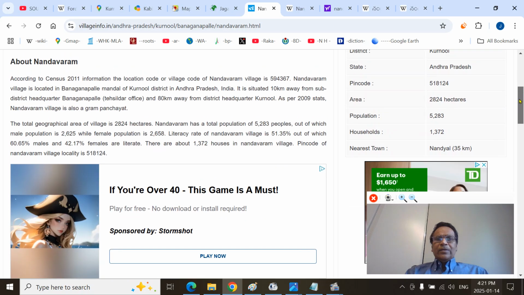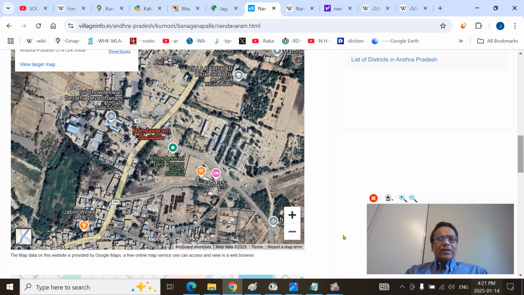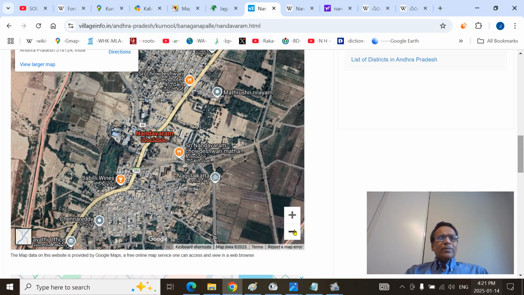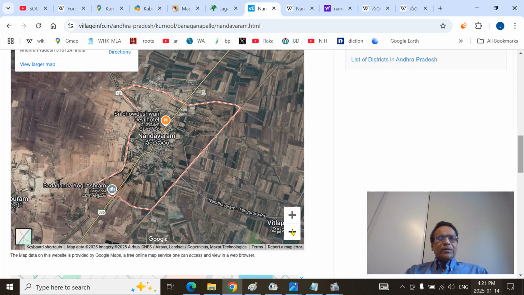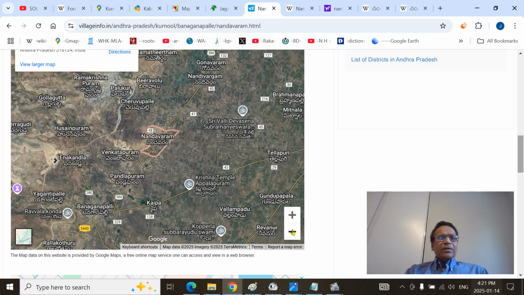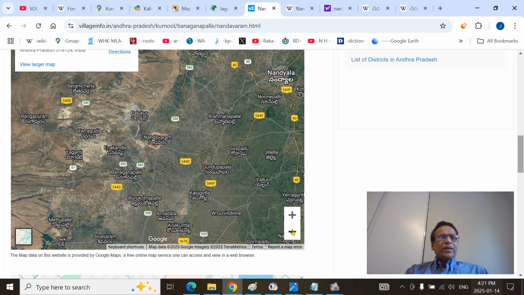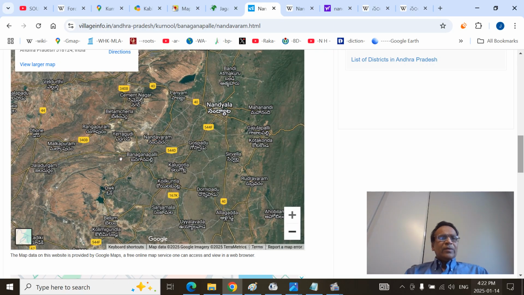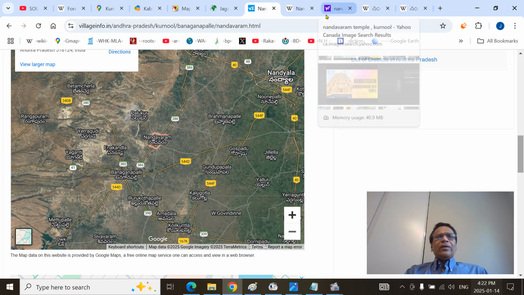Here you can see the village information, and I will show the village on this map. So that is the village, Nandavaram village here, and this is the Kundu river valley, that means the Kundu river basin. The Kundu river will be in the eastern part. It may not be clear here. You can see the Banganpalli town and the Jureru valley here. So we are in Nandavaram here. Nandavaram is different from Nandivargam, which is also a village, maybe 5-10 kilometers nearby. That is the important point you have to keep in mind.